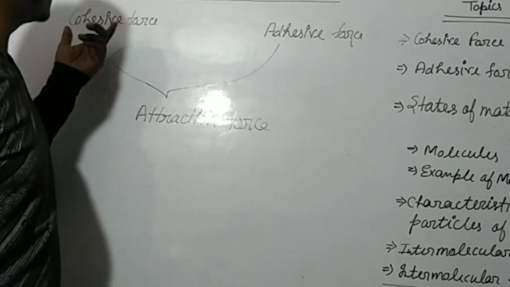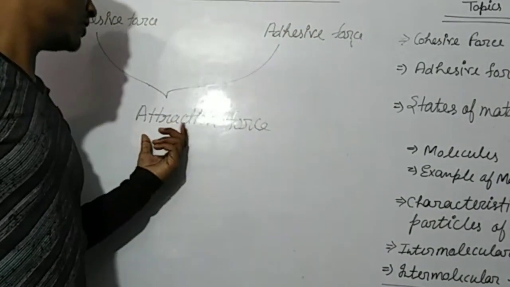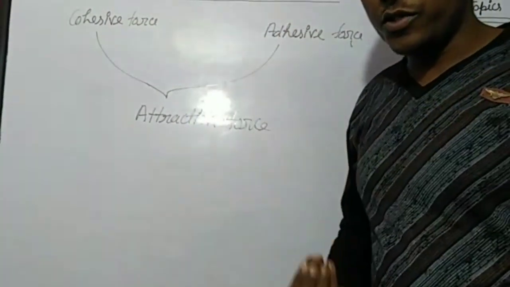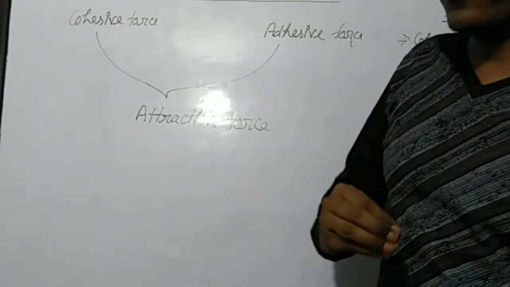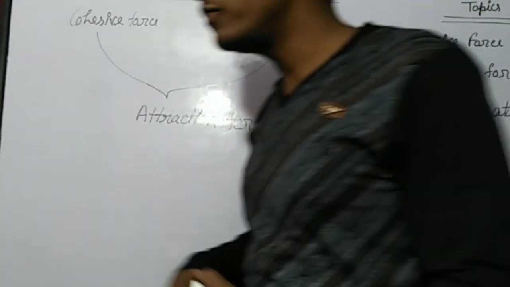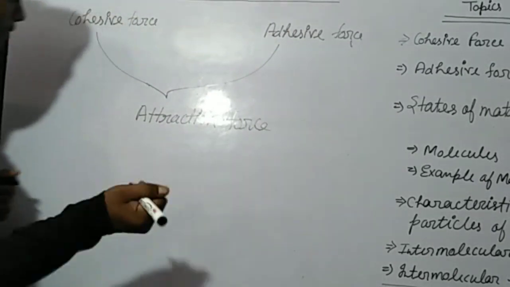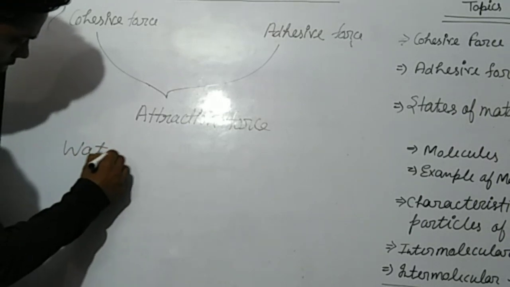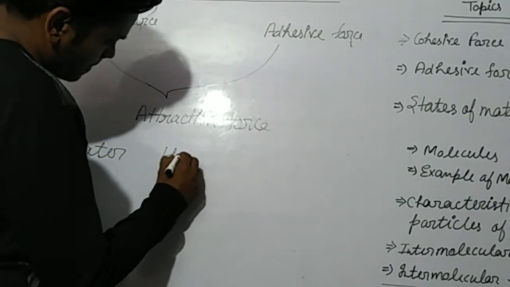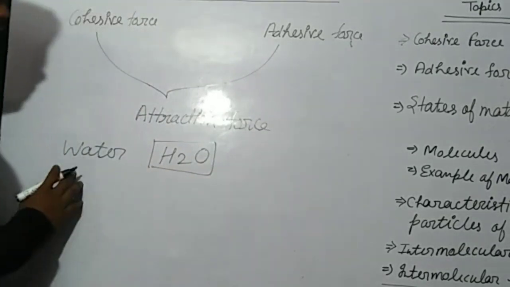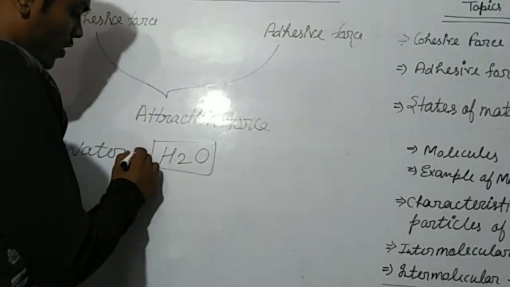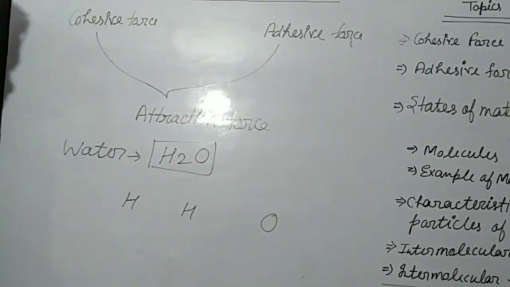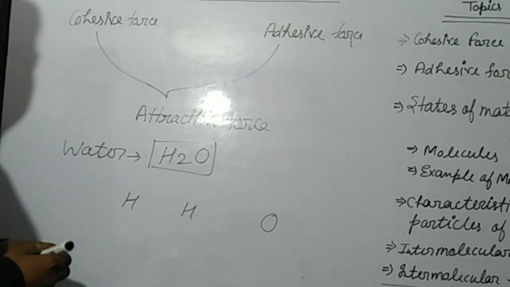See, we have already discussed that cohesive force and adhesive force is the force of attraction. So the intermolecular force among the molecules of same substance is called the force of cohesion. If we take the water example, H2O, the chemical formula of water is H2O. There is 2 hydrogen and 1 oxygen.